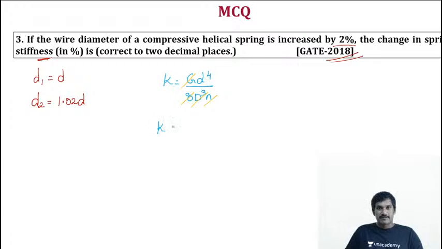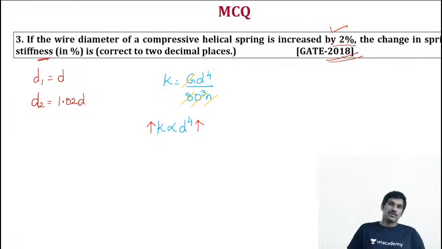So stiffness is directly proportional to wire diameter power of 4. That is, when wire diameter increases, stiffness will also increase. Here wire diameter is increased by 2%, so stiffness will also increase. How much will it increase? We have to identify it.